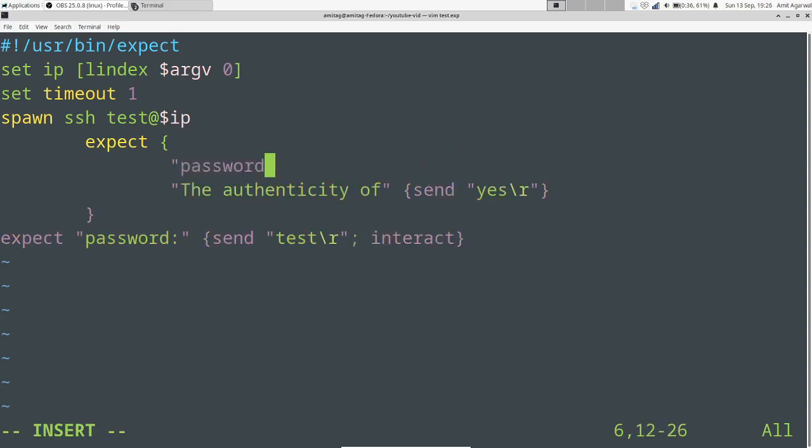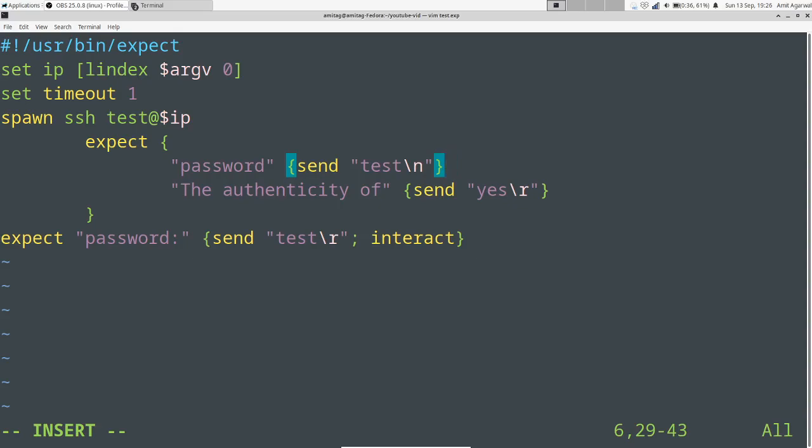That if password, then send test. You can use \r or \n interactively. I have never seen a problem with using \r or \n, but generally I prefer using \r when it comes to expect.